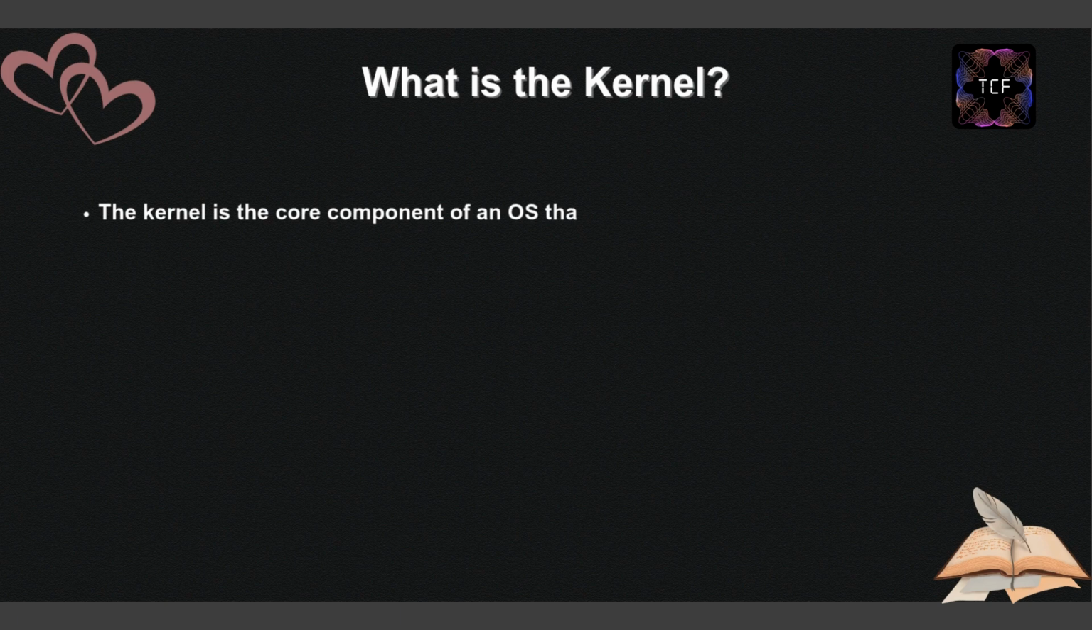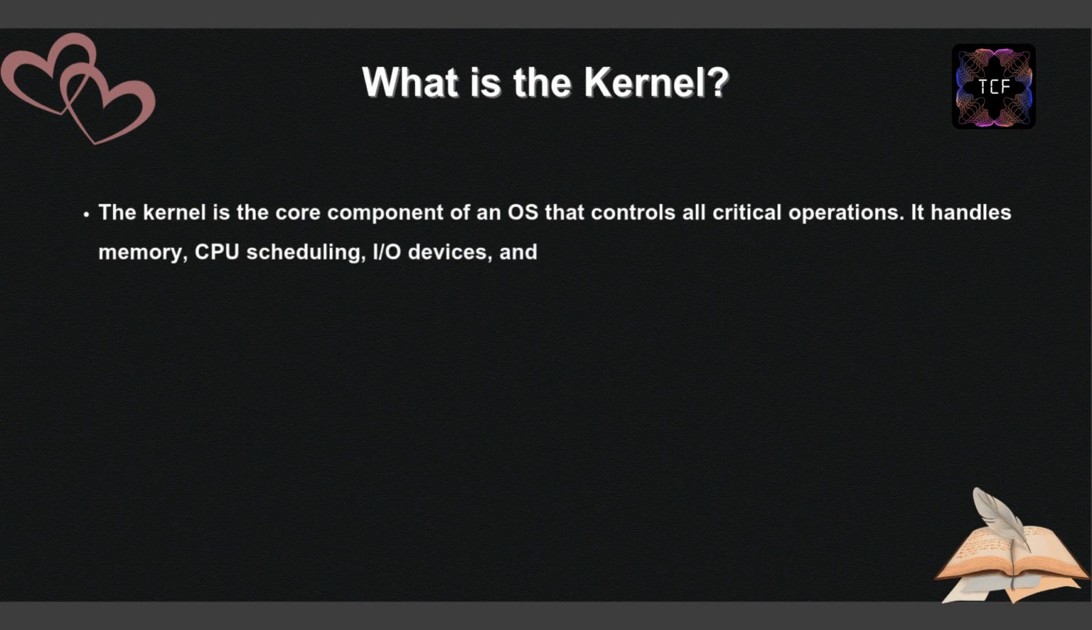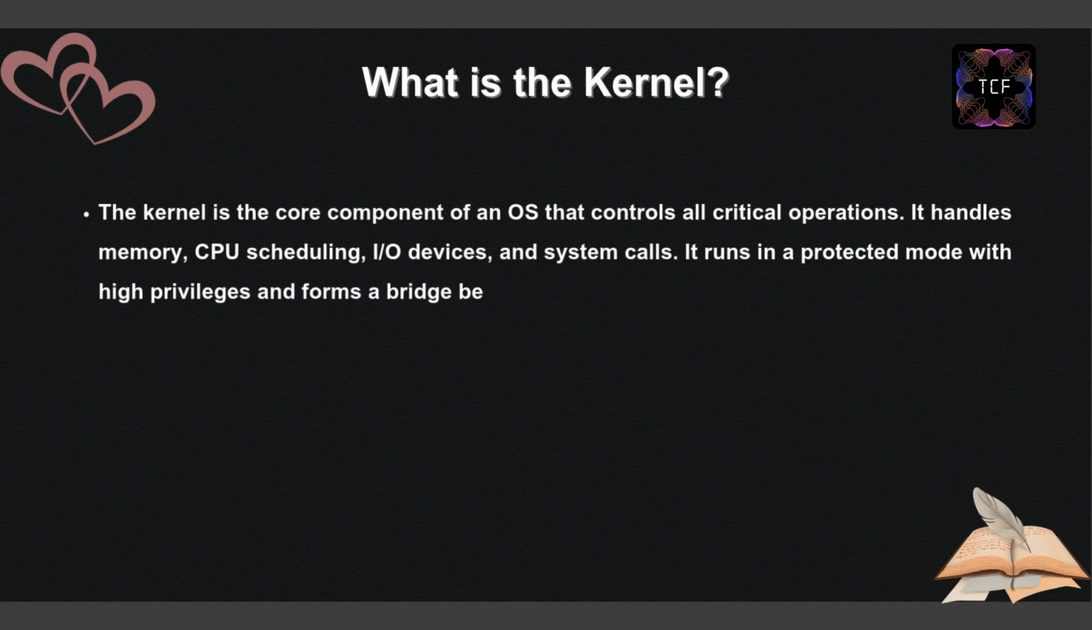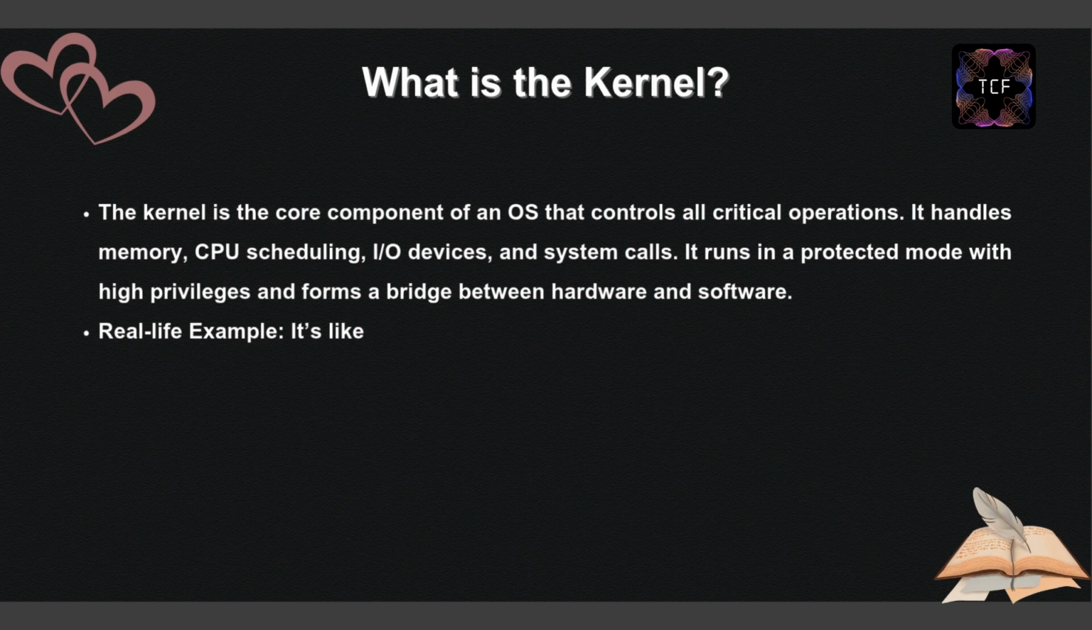What is the kernel? The kernel is the core component of an operating system that controls all critical operations. It handles memory, CPU scheduling, I/O devices, and system calls. It runs in a protected mode with high privileges and forms a bridge between hardware and software.